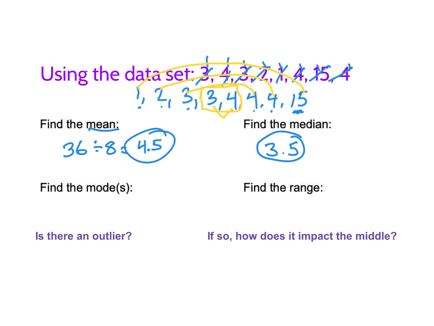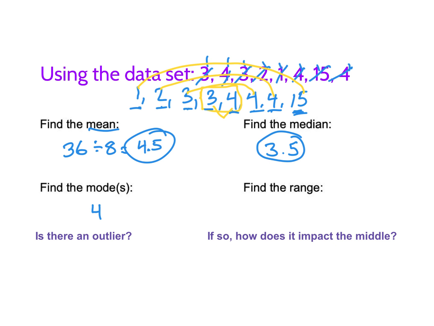Okay, the mode is the one that we see the most. So I see 1, 1, 1, 2, 2 3s, 3 4s, and 1 15. Okay, so 4 wins. There's the most 4s. If there was another 3 in there and there was a tie, we would say 3 and 4 are both the modes. If it said 1, 2, 3, 4, 5, 6, 7, 8, and none of them were repeated, then we would say there is no mode.